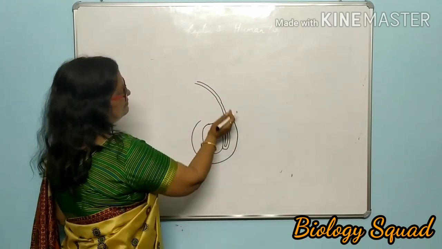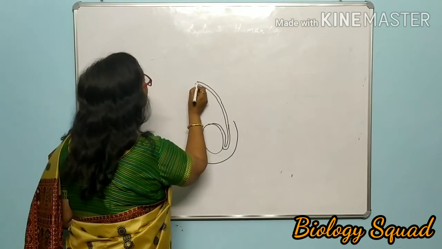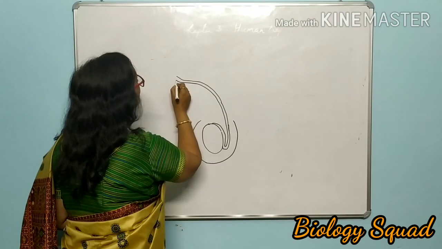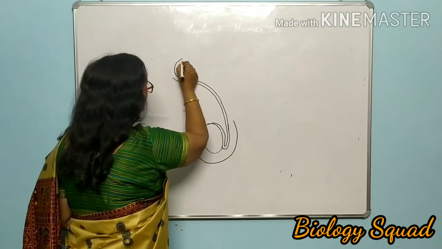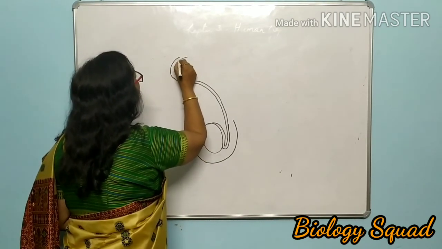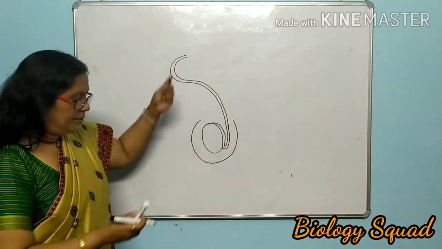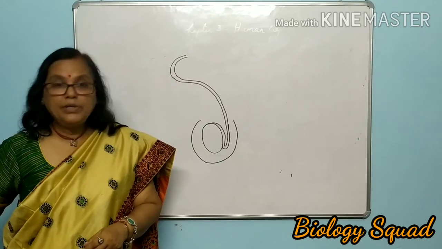A tubular structure, main duct. I will tell you later on also the name of this duct. So please draw. And this duct coils around the urinary bladder. Inside the abdomen there is the urinary bladder.